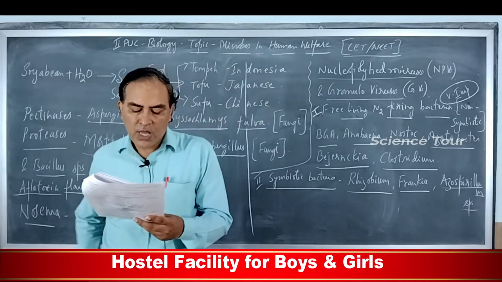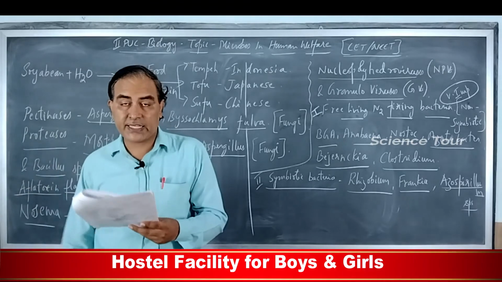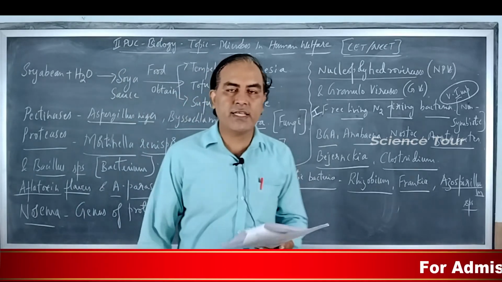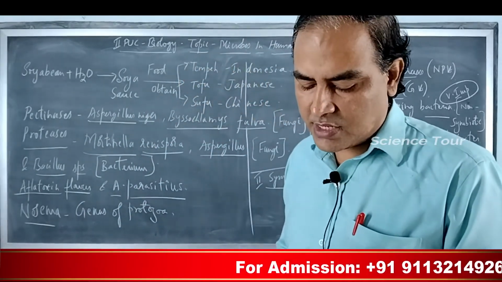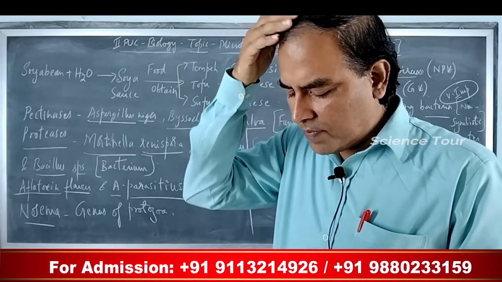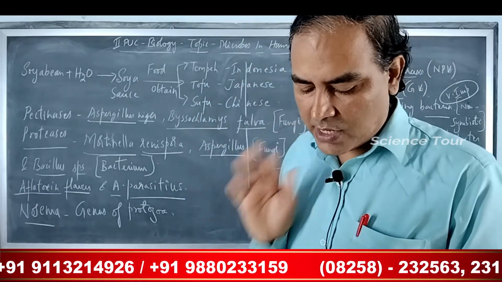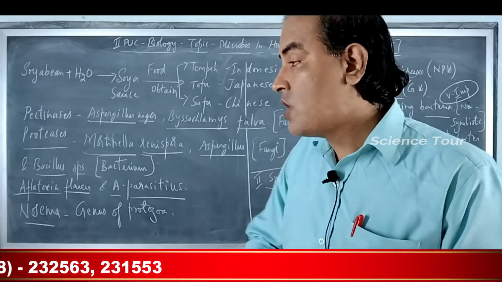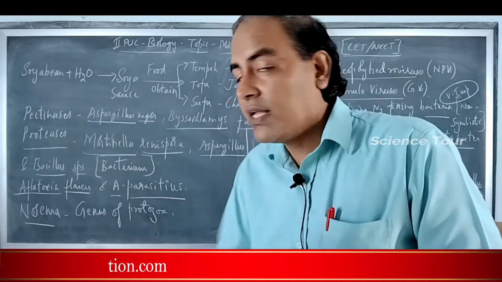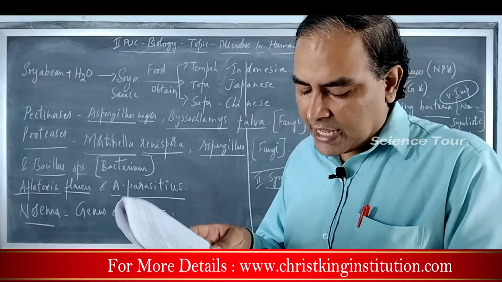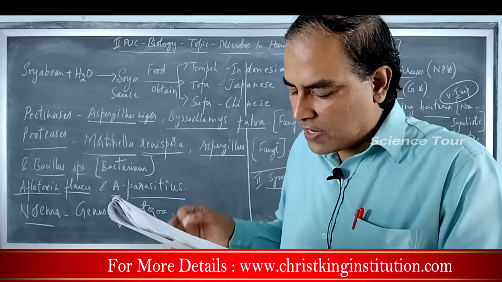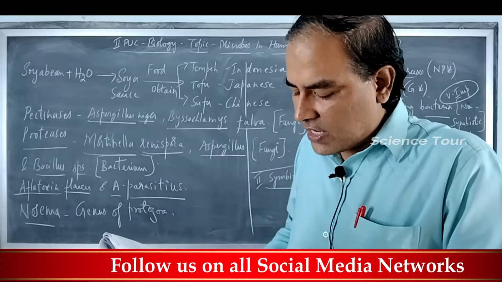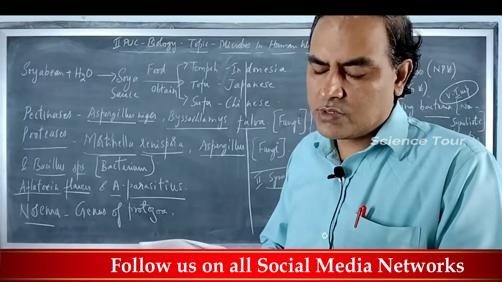Next, number 34. Which of the following statements for sewage is correct? 1. Municipal wastewater whose major component is human excreta. That is the correct option. Other option: contains large amount of organic matter and non-pathogenic microbes. Wrong. Pathogenic microbes. 3. Can be discharged directly into the natural water bodies like rivers and streams. No, it will not be discharged directly. After treatment only they are discharged. 4th one: it is generated in less quantities in cities and villages as compared to towns. No, it is generated in more quantities even in cities and villages like in towns.